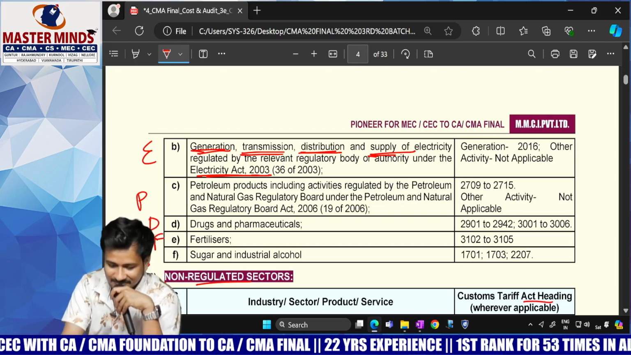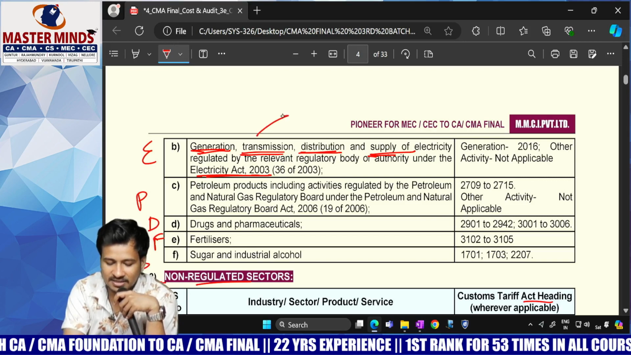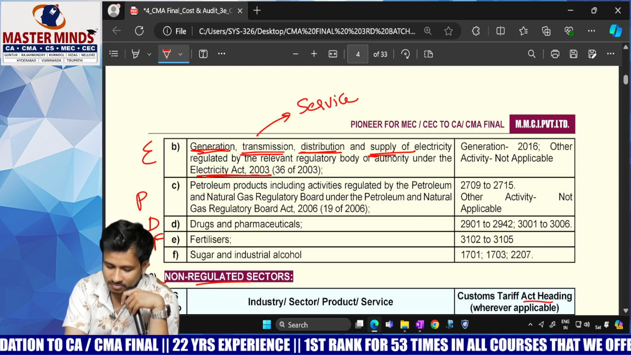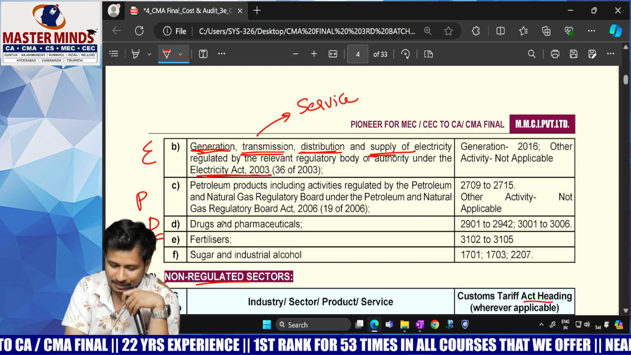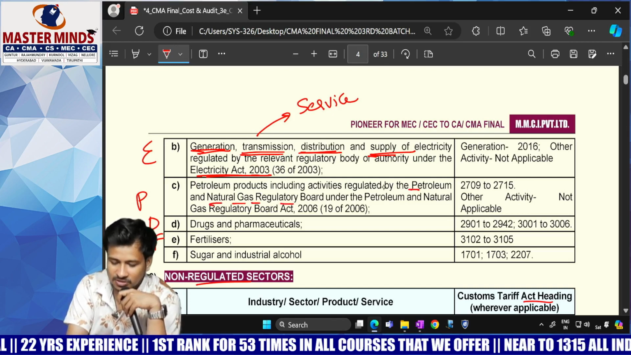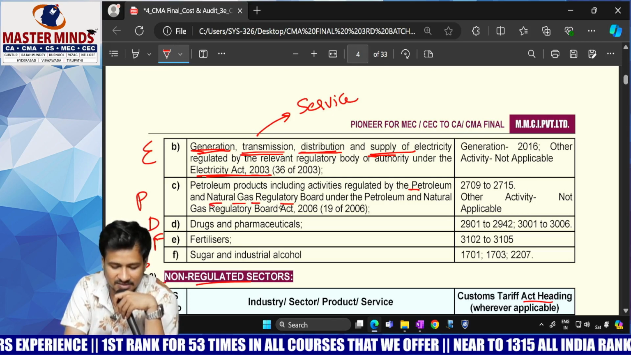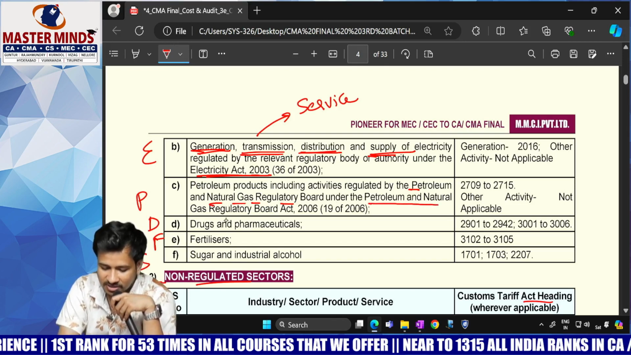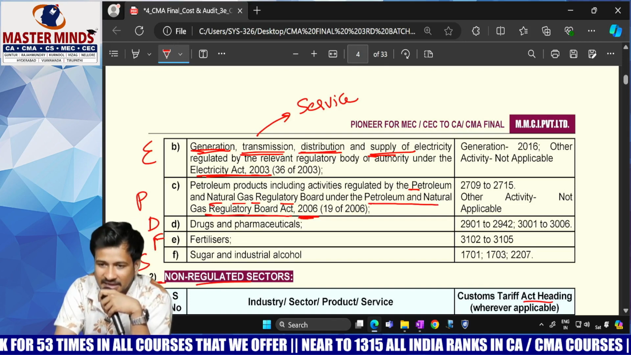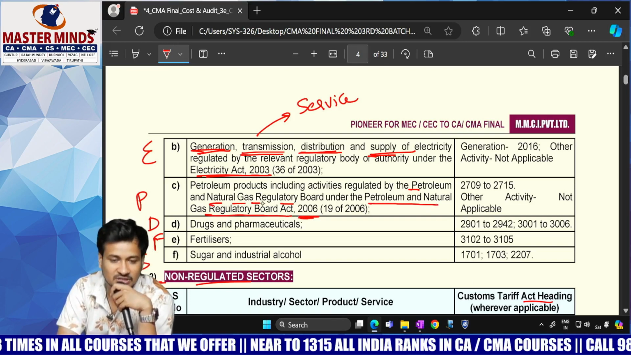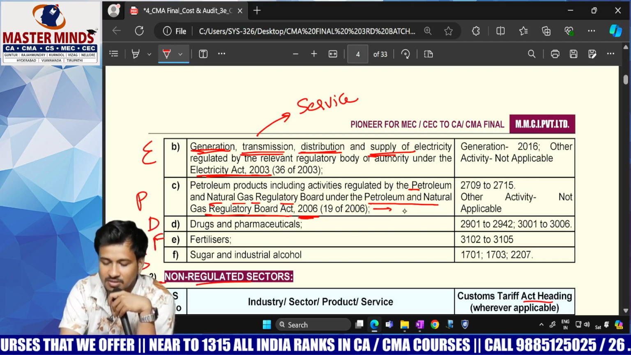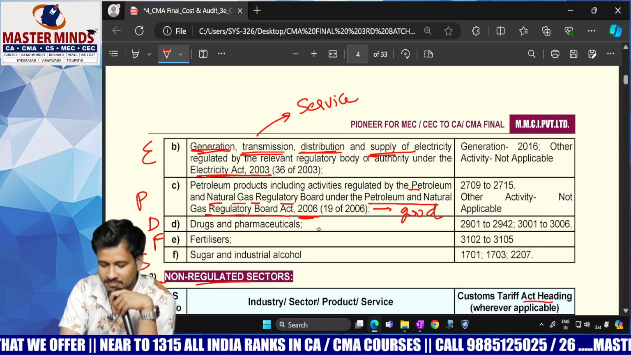Next. So even this is also electricity, it is a service. Next. Petroleum products, including activities regulated by the Petroleum and Natural Gas Regulatory Board under the Petroleum and Natural Gas Regulatory Board Act 2006, PNGRB, which is nothing but Petroleum and Natural Gas Regulatory Board. Likewise, board is RBI, Act is RBI Act. Like that, in the same way, PNGRB and PNGRB Act 2006. And petroleum is goods. Next. Drugs and pharmaceuticals.